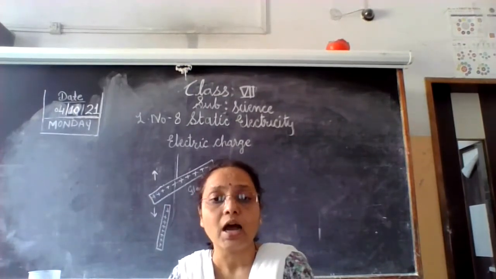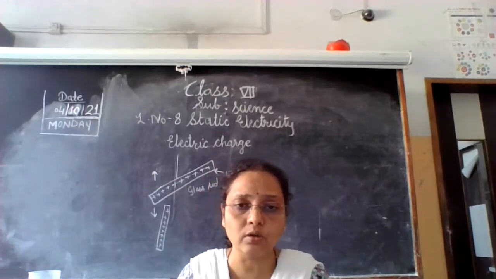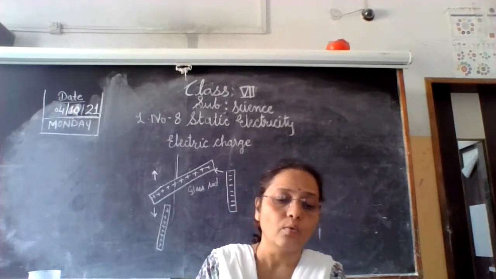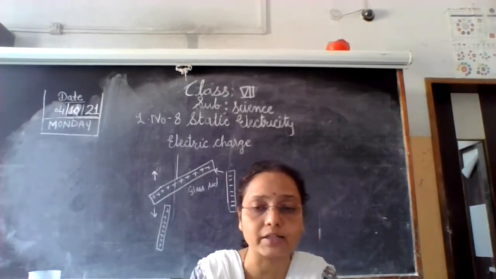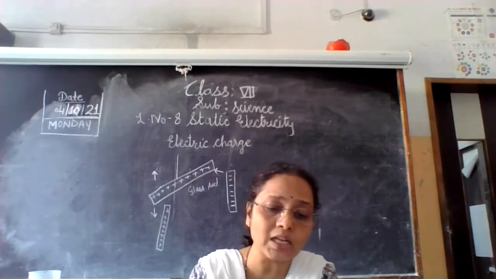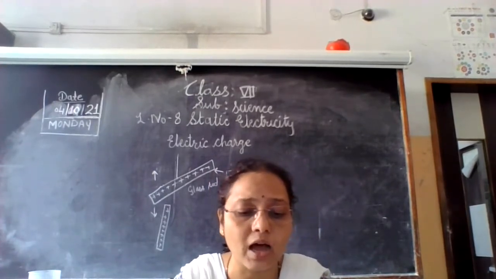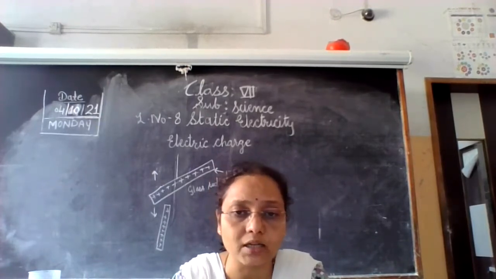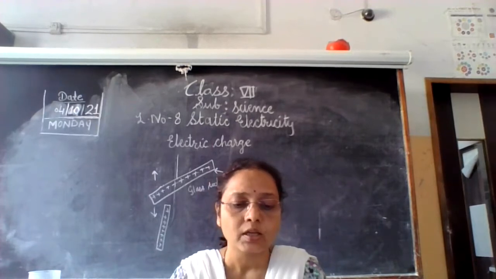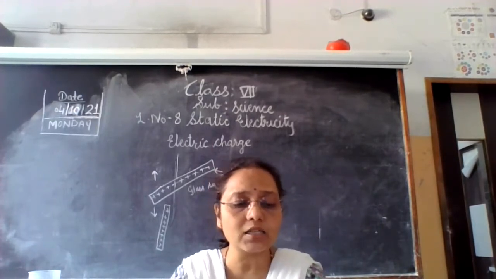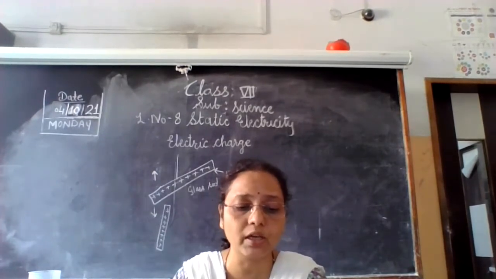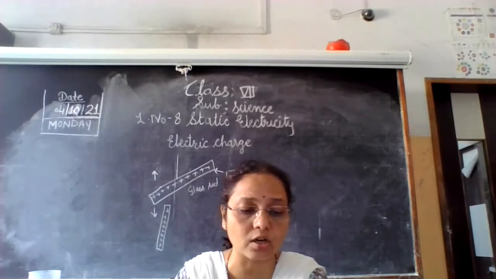That means attraction takes place between two rods. Okay. Then what is the origin of an electric charge? So all substances are made up of small particles. They are called molecules. And these particles are ultimately made up of very tiny atoms. So we shall be looking at the details of atomic structure later in the next topic.